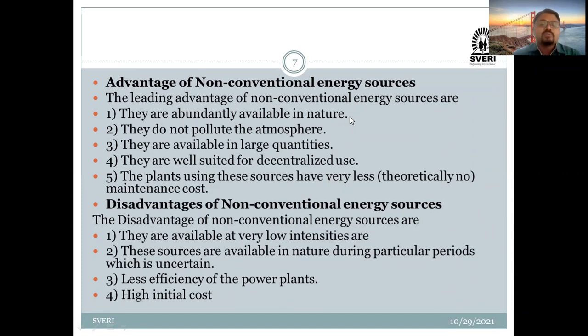Okay, but nowadays our government is encouraging us to use these non-conventional energy sources. Why? Because these conventional energy sources are now depleting in nature. That's why our government is encouraging us to use these non-conventional energy sources. Our government is going to give different subsidy schemes on these non-conventional energy sources also. Whenever you are going to use non-conventional energy sources like solar, okay, nowadays it is most popular.